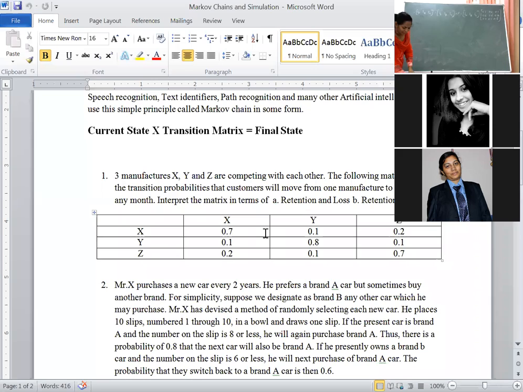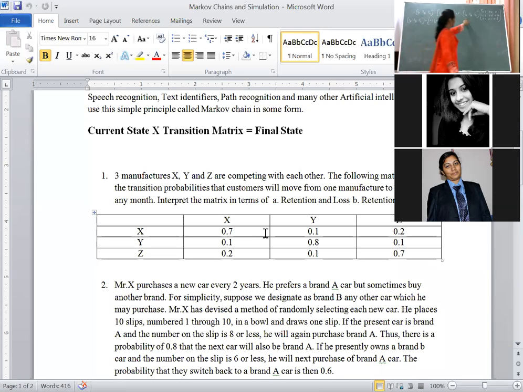Then how to solve? The left hand side I am writing as it is. Right now, simple matrix multiplication, you know, row first, column first: 0.7 SA plus 0.2 SB plus 0.1 SC.